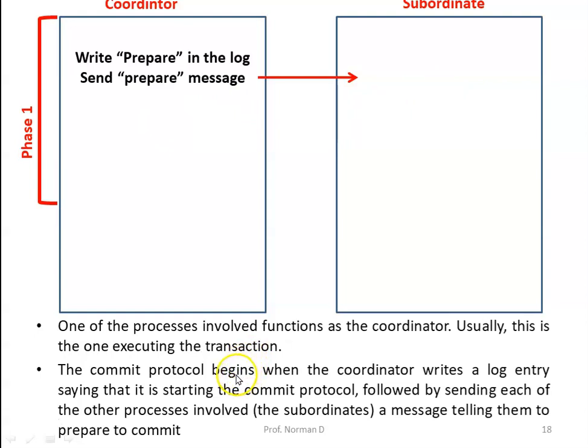Now we will discuss only phase 1. In phase 1, the commit protocol begins when the coordinator writes a log entry saying that it is starting the commit protocol, followed by sending each of the subordinates a message telling them to be prepared to commit. So the coordinator makes a message called prepare, writes this information into the log, and sends it to all the subordinates, asking them to be prepared to commit.